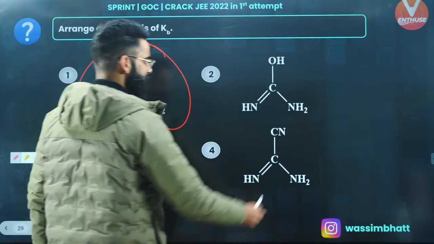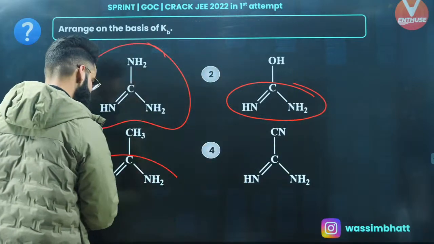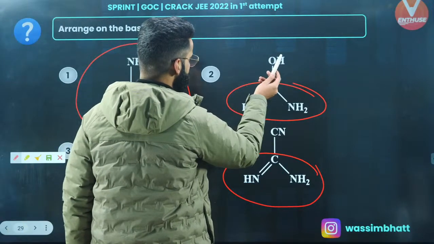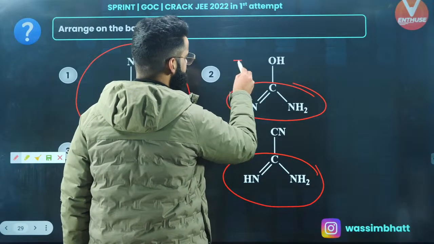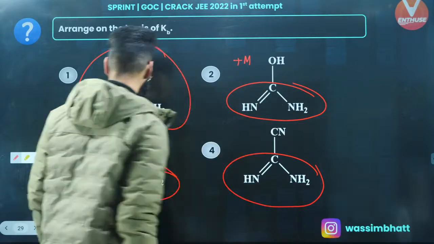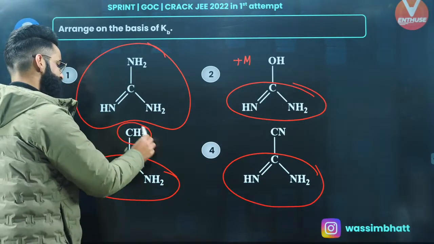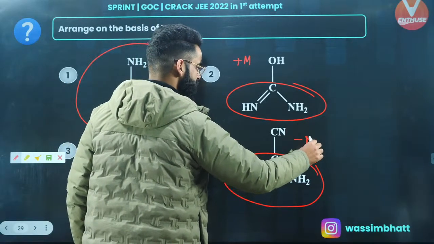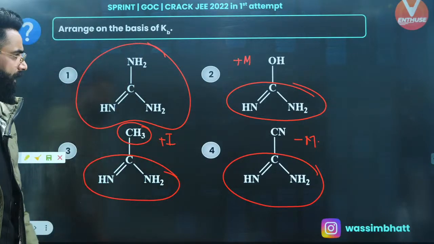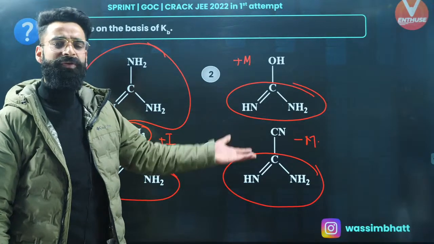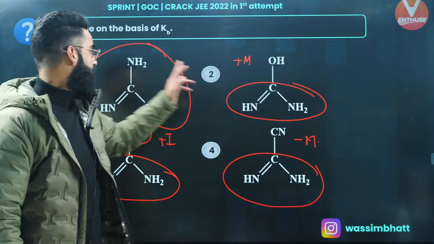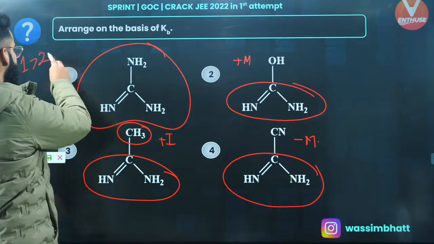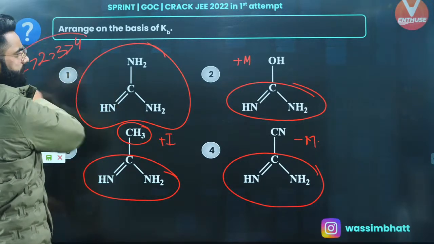Now have a look. Select the same reference first of all. I'm selecting the reference everywhere. I've selected the reference. Now this OH, what is it going to show? It's going to show plus M effect. This CH3 is going to show plus I effect. This CN, what does it show? It shows minus M effect. So what is going to happen over here? Can I say plus effects increase the basic strength? So the first one is maximum basic, followed by the second, followed by the third, and followed by the fourth.